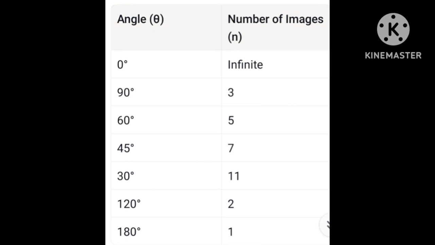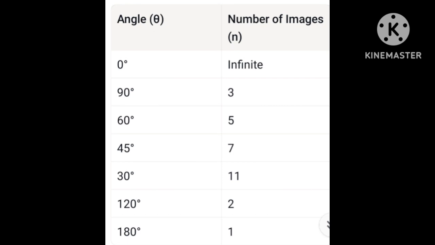Suppose the angle between the two plane mirrors is 60 degrees. 360 by 60 is 6, since 60 times 6 is 360. So you get 6, which is an even number. If you subtract 1, the total number of images is 5. If the angle between the two plane mirrors is 60 degrees, the number of images formed is 5.